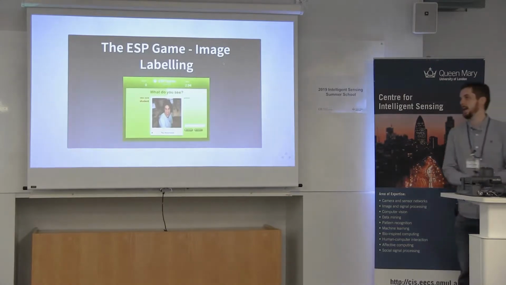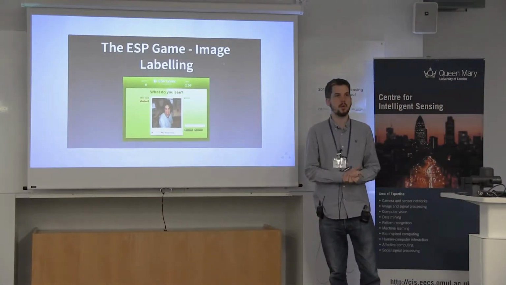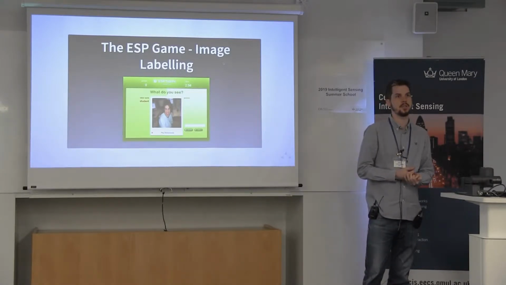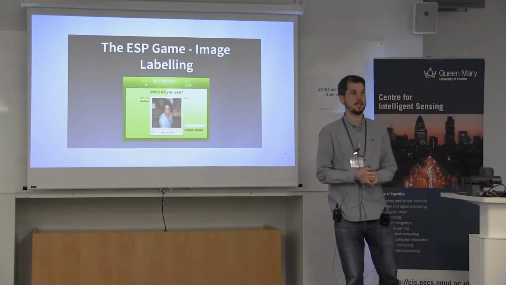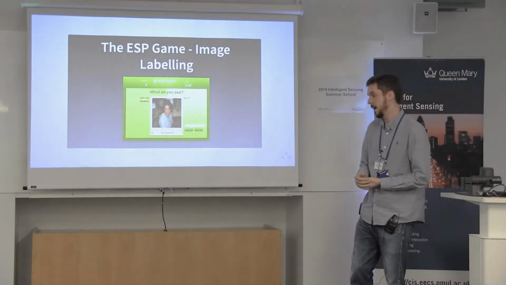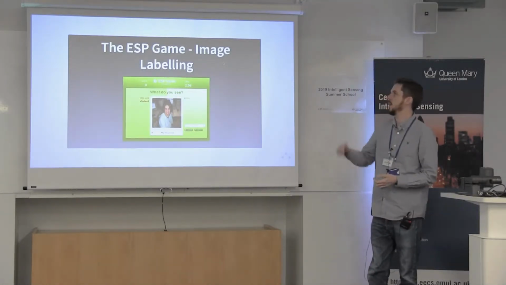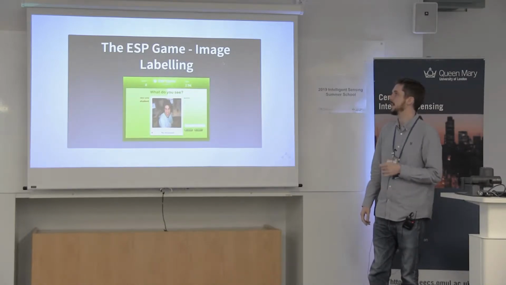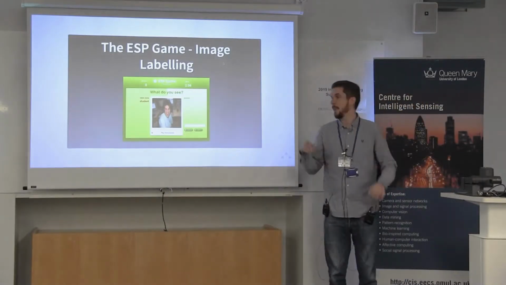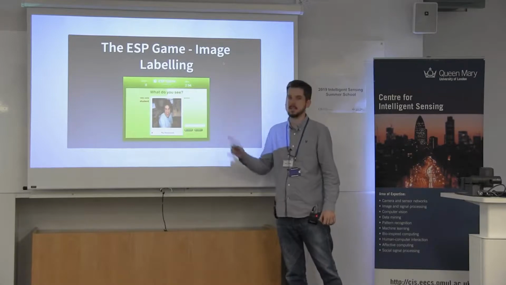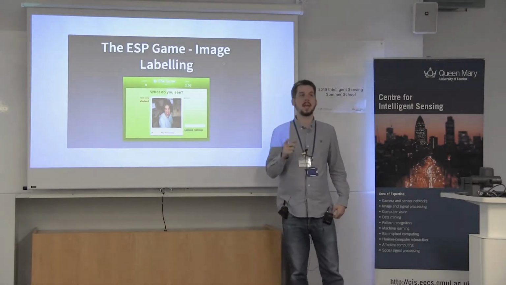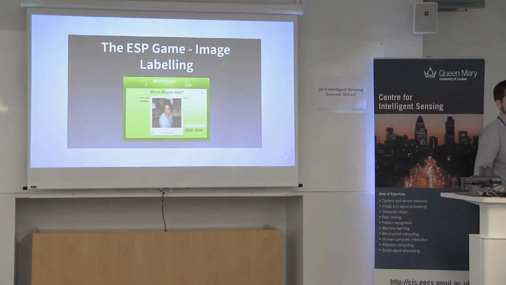Focusing on games with a purpose, that's the way we went with our work, because we're looking at quite complex tasks, and we need to make use of those training opportunities when working with non-experts to annotate complex linguistic entities. This example here is the ESP game. This is image labeling. Two players come along, they provide labels for images, and they can't see each other's labels unless they agree. When they agree, they get points. Effectively, this is gathering labels for images through a game.